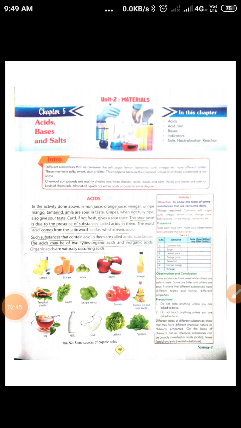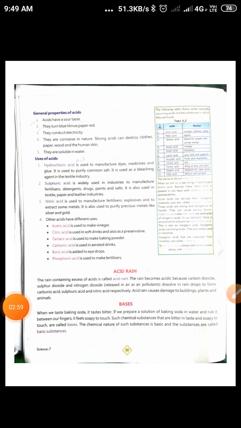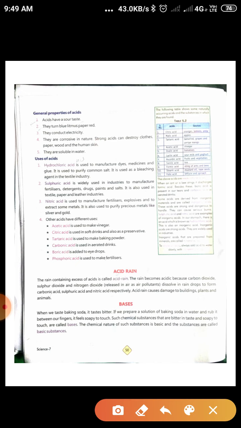Organic acids are naturally occurring acids. Now students, let us come to the properties of acids. So what are the properties of acids? Here are the properties. Acids have a sour taste.